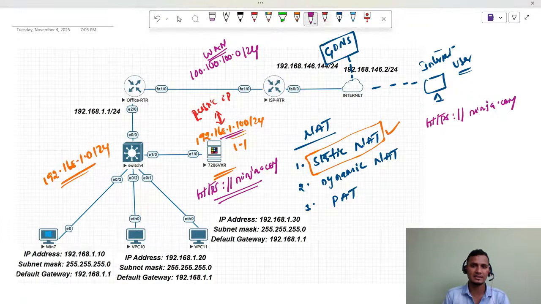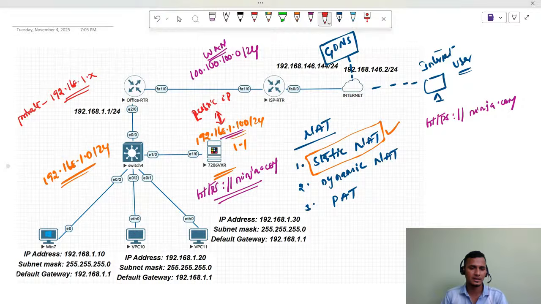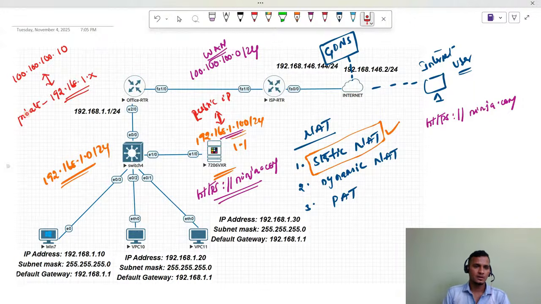In the static NAT, I'm going to take the private IP from this range, 192.168.1.X. X means I can perform the NAT for this user, VPC 10 or VPC 11, any user that I'm going to map with one of the public IP addresses. The public IP would be, consider, 100.100.100.10.